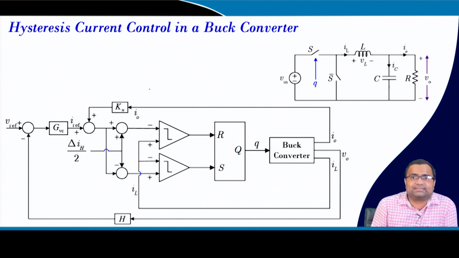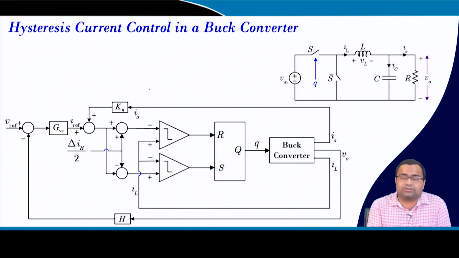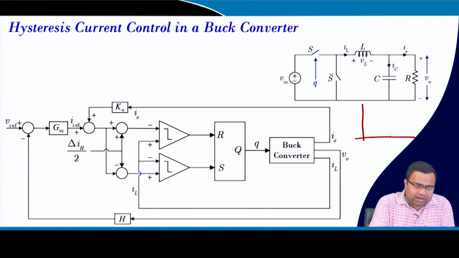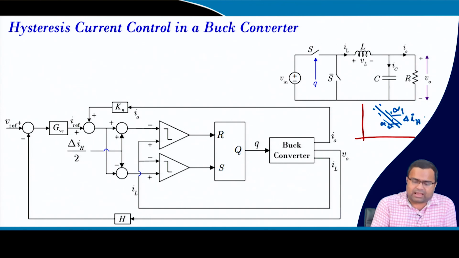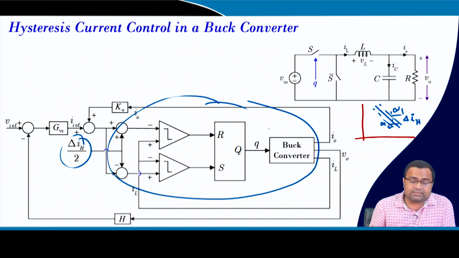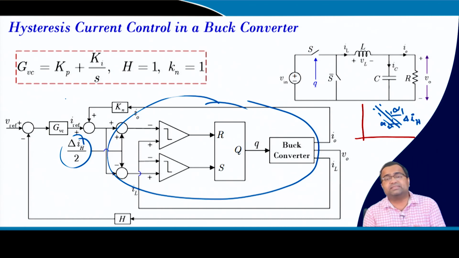Now, if we implement hysteresis control, that also you can do. In fact, this will be the perfect solution, because we have talked about if we take the phase plane, our actual switching surface was this, and then we have created this band sigma 1, sigma 2, and we have introduced something like a delta IH hysteresis band, and then that band we can divide and we can implement. So, it is a hysteresis control that we have already discussed, and the same controller parameter, that means this optimal tuning, will work for fixed frequency control, hysteresis control, constant on time, constant off time, and we are going to show the result in the next week.